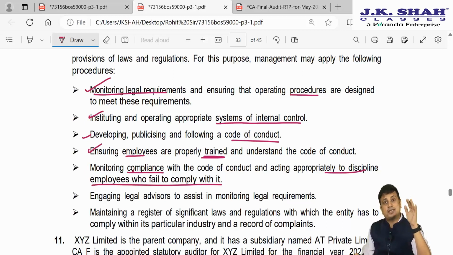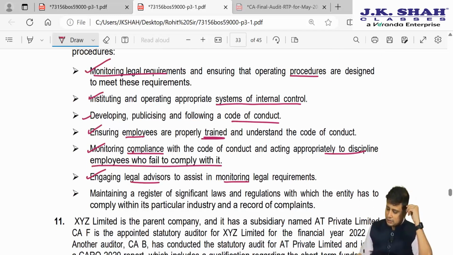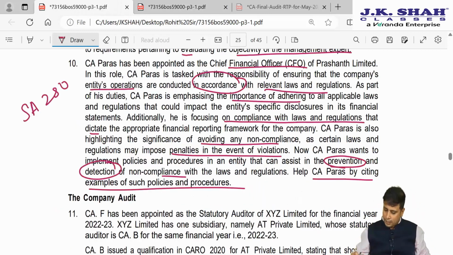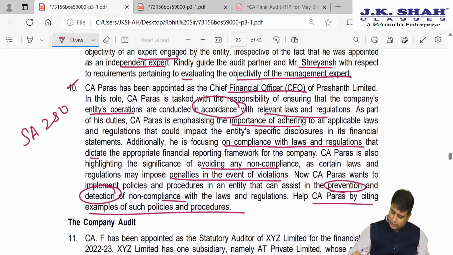See, why are we emphasizing so much on the code of conduct? If there is an employee who is not following the code of conduct, there is a high probability that he may not comply with the laws and regulations. Engaging legal advisors who may assist us in monitoring the legal requirements. And lastly, maintaining a register of significant laws and regulations which are applicable to the particular entity, considering what is applicable in the industry. So these are the procedures that we can develop. So this was about SA 250.